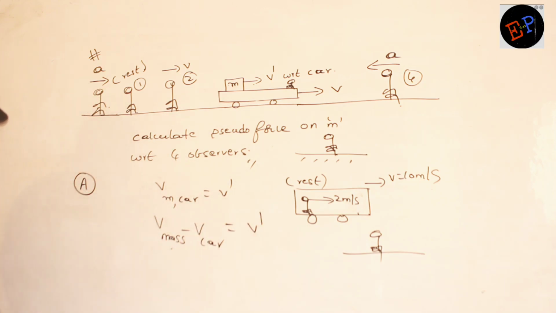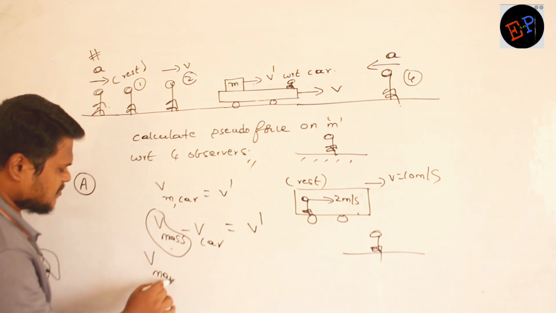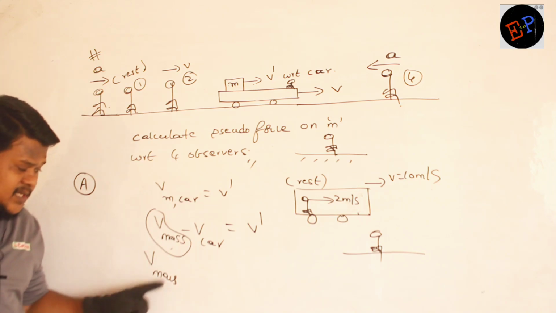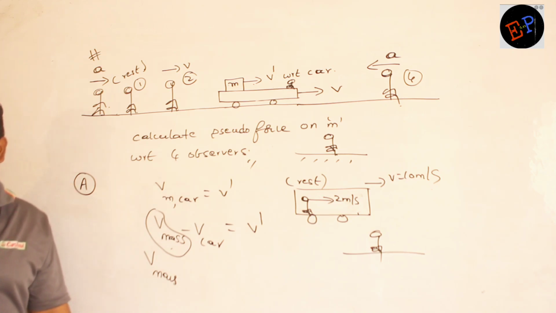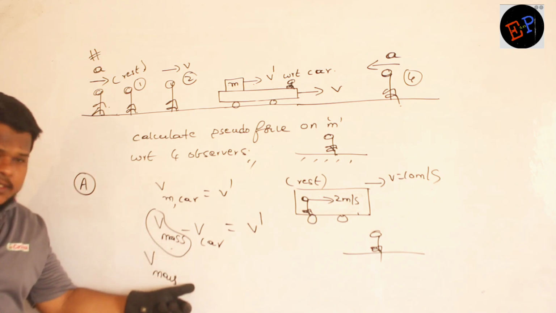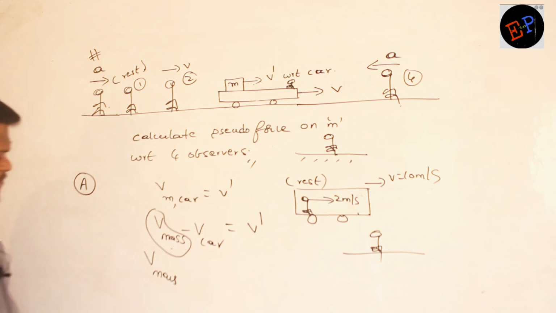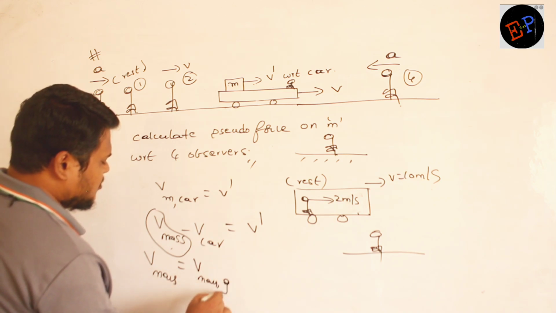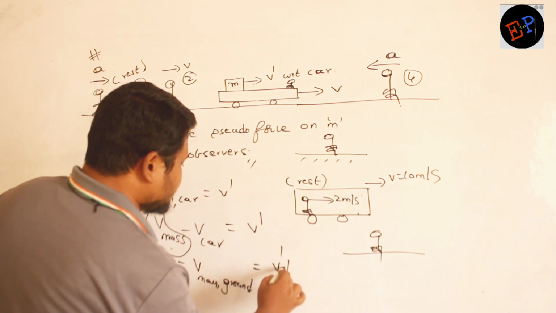Now I want the velocity of mass. Is there any second subscript here? There is no second subscript. If there is no second subscript, it means that is the velocity with respect to the ground, that is, with respect to the observer on the ground. So therefore this can also be written as velocity of mass with respect to ground. That is the meaning of that. This can be written as v dash plus v car.